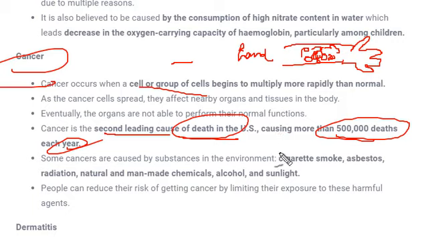And what are the causes of cancer? Cigarette smoking, asbestos, radiation, natural and man-made chemicals, alcohol, and sunlight. So these are the major causes of cancer. Fine.